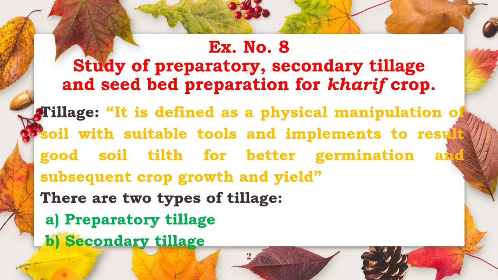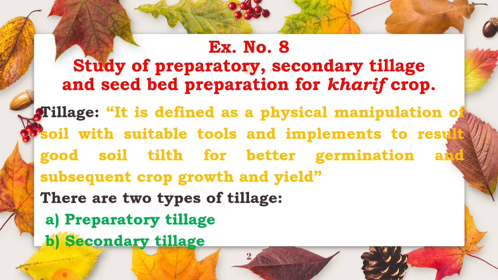First, deep plowing of the land is carried out 25 to 30 centimeter deep with the help of a moldboard plow, and after the plowing 2 to 3 harrowings are given and clod crushing is carried out for breaking the large clods. After that, clean the field by collecting the stubbles, crop residues of previous crops, roots of previous crops, etc. Then after the collection of stubbles, FYM should be added.